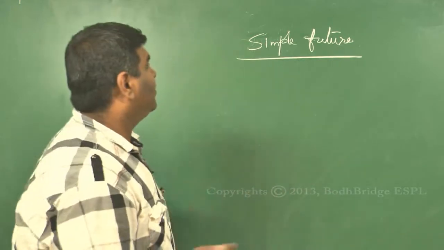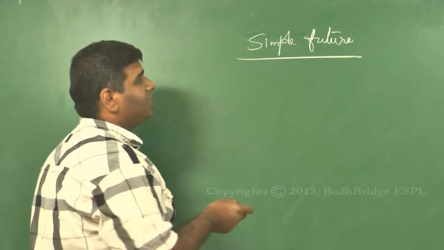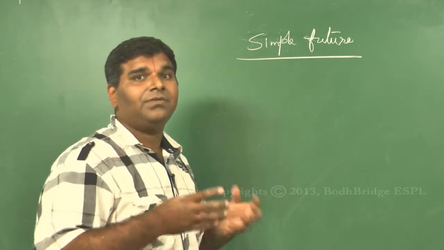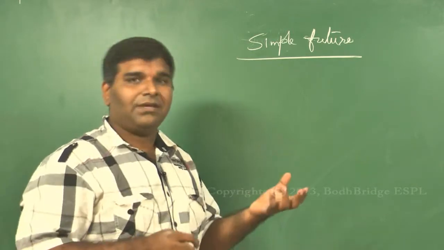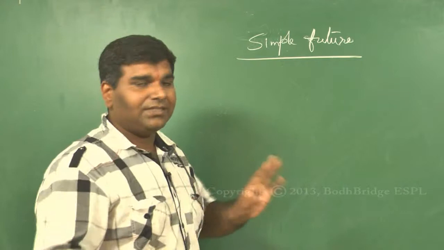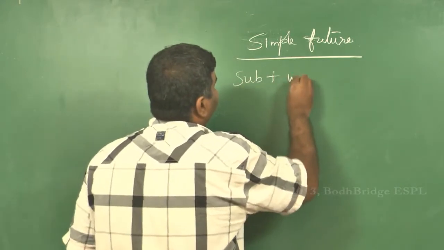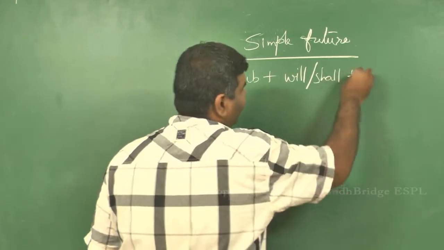Alright, now we are going to use 2 different modals for simple future tense. Both the words are used and they are prevalent. However, there is a slight difference in the usage in certain applications. So for now, there isn't any difference and you can comfortably use will or shall. Will or shall, and then the verb here.